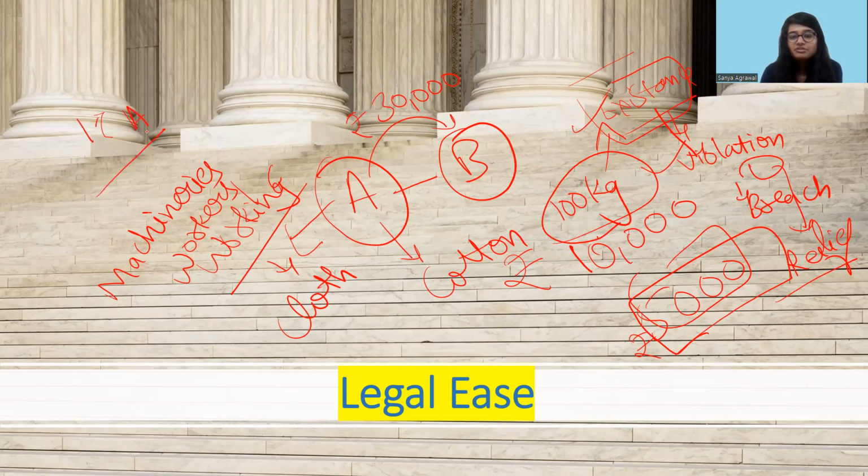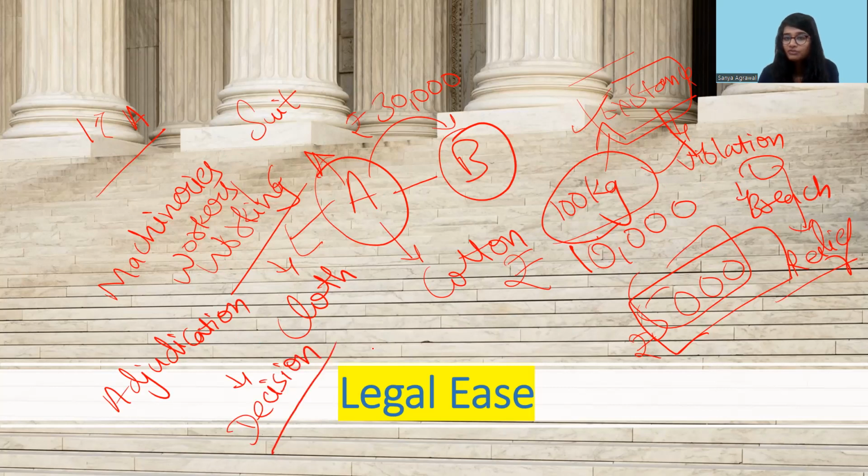The next is matters in controversy. We have already explained what the matters in controversy are. Now, here A has filed a plaint, so the existence of a suit is also proved. What you have to do is see whether there was an adjudication. If the court is collecting evidence from both A and B to see whether there was a contract, whether there was a violation, that means the court is also doing the adjudication. And if the court gives a decision on the basis of the evidence collected, then the court has conclusively determined whether there was a breach, and if there was a breach, how much damages should be paid and who will get the damages.